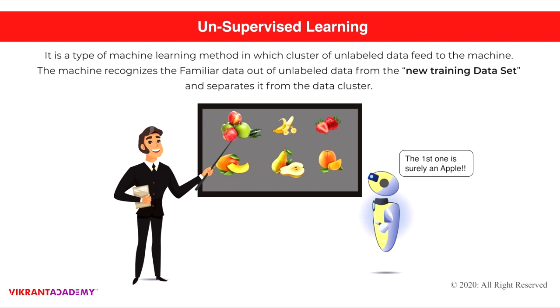So in this case, we have given a certain data. In this data, we have fruit, and each time we show this to the machine, it straight away recognizes that, all right, this is an apple. I know that this is an apple, but I don't know what the other is, but this is an apple. This is an apple, and this is a cluster of data.